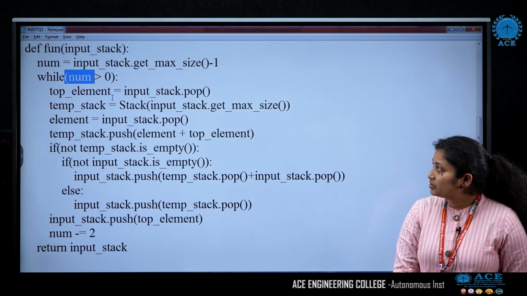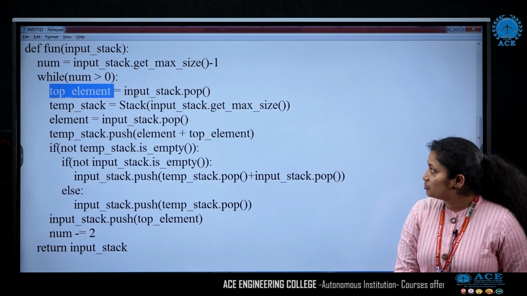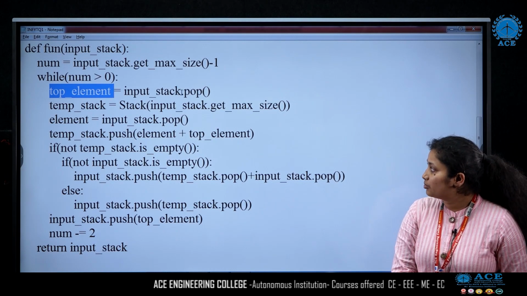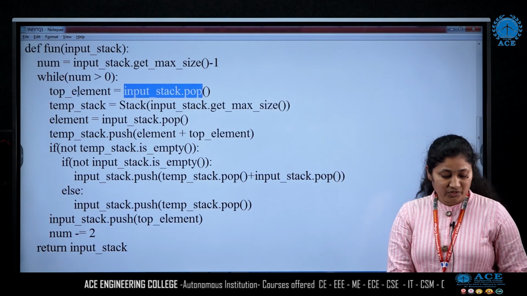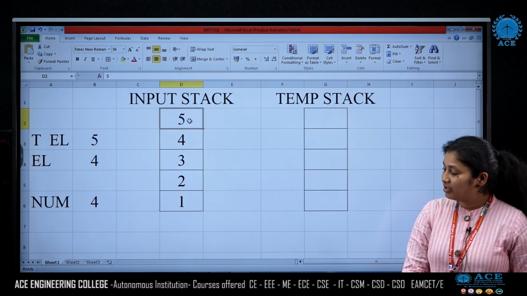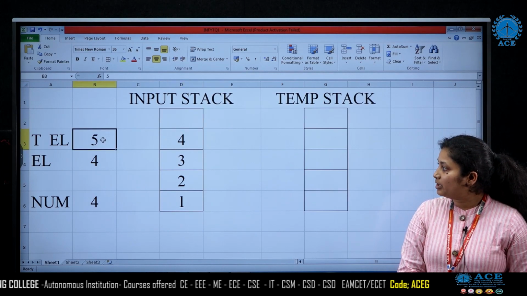Here you can see there is one more variable, top element, where we are going to store whatever is on the top of the stack. First we are going to pop that element and store it in top element. If I look at the stack, the first element here is 5. So I am going to pop that and store it in top element.